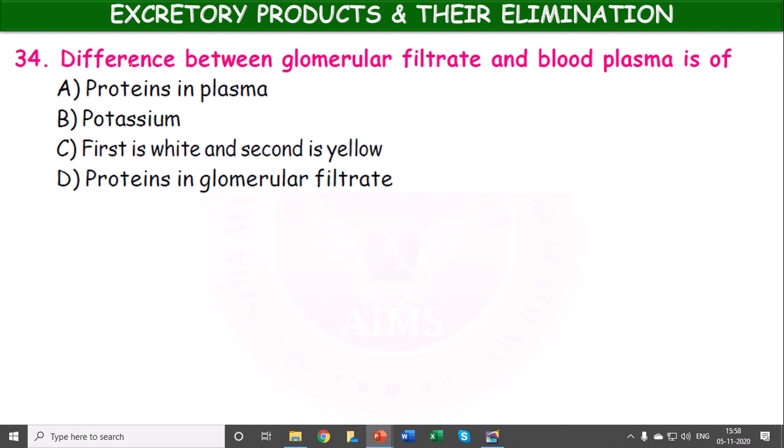So here the difference between glomerular filtrate and blood plasma is proteins in the plasma are present, but whereas in the glomerular filtrate proteins are absent.